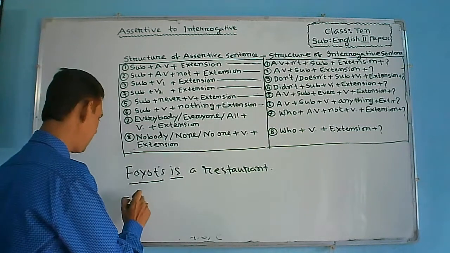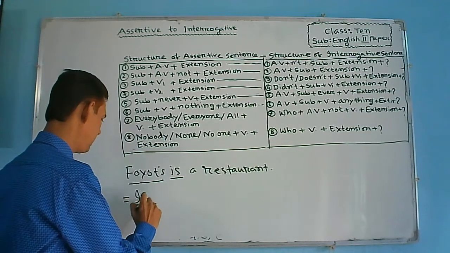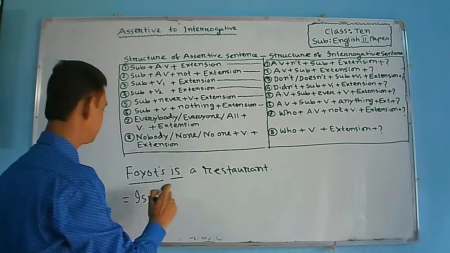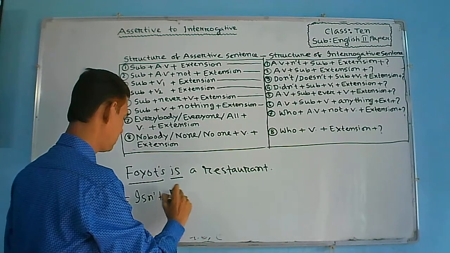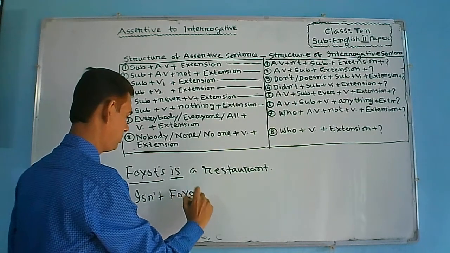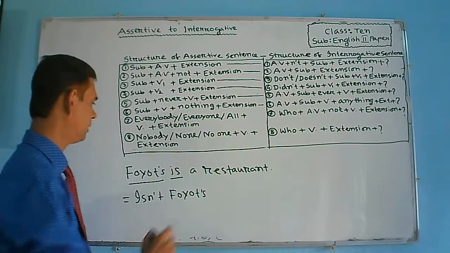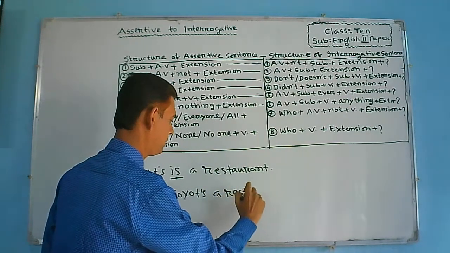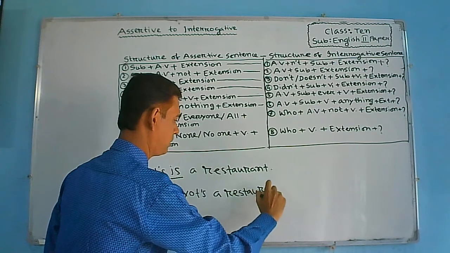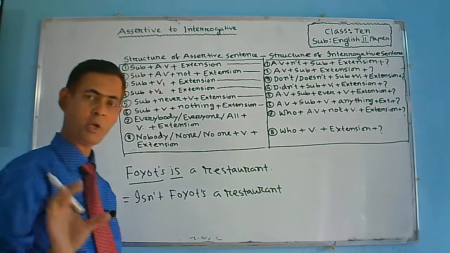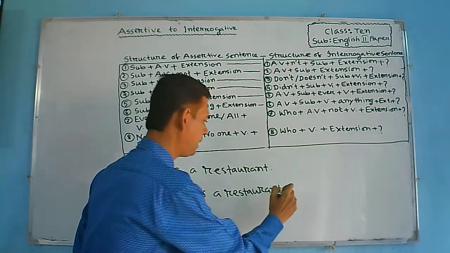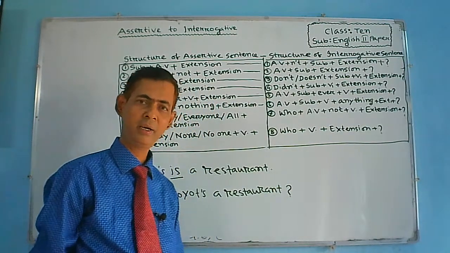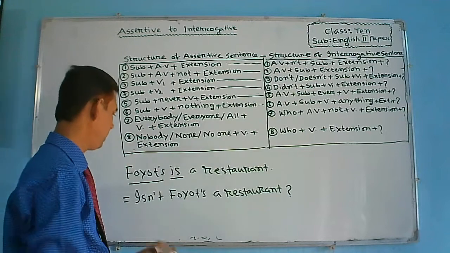So the sentence stands for, isn't, then subject, Fayot's, isn't Fayot's a restaurant? Then you must remember to put interrogation mark at the end of the interrogative sentence. Okay? Understand everybody? Another example.